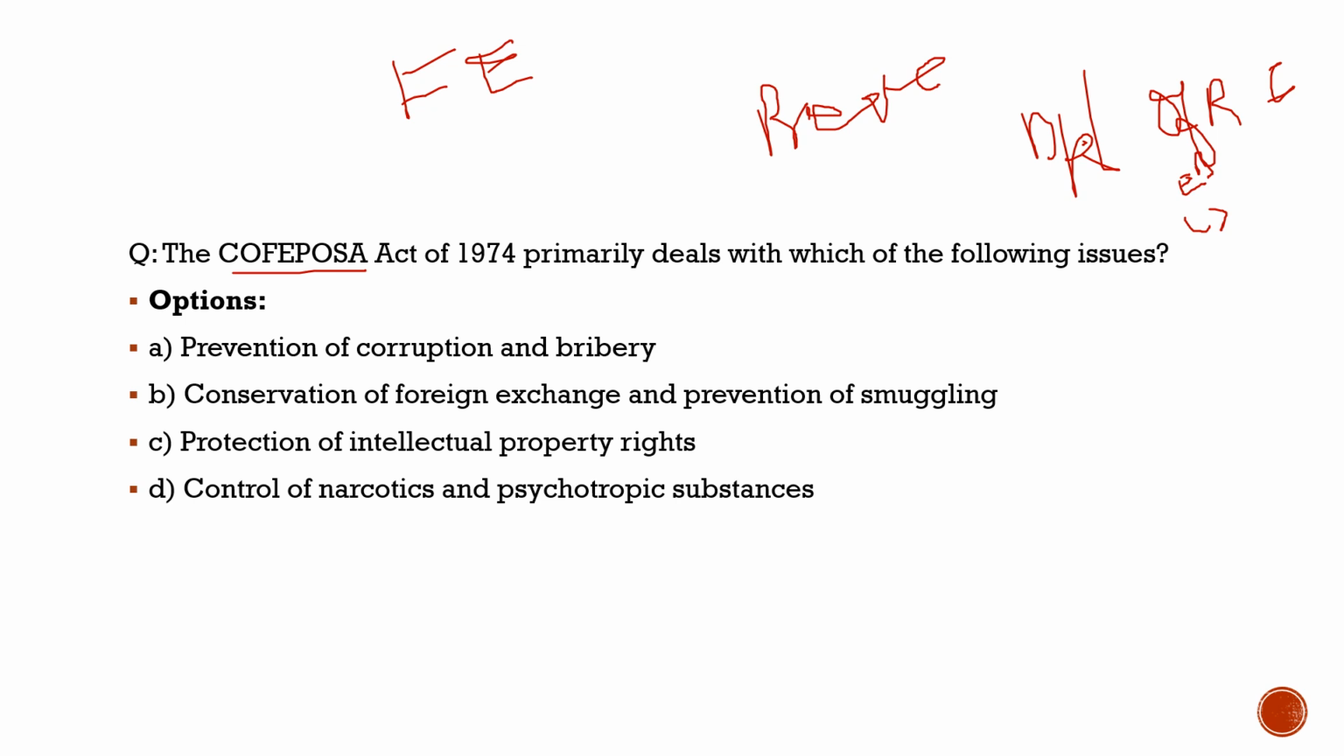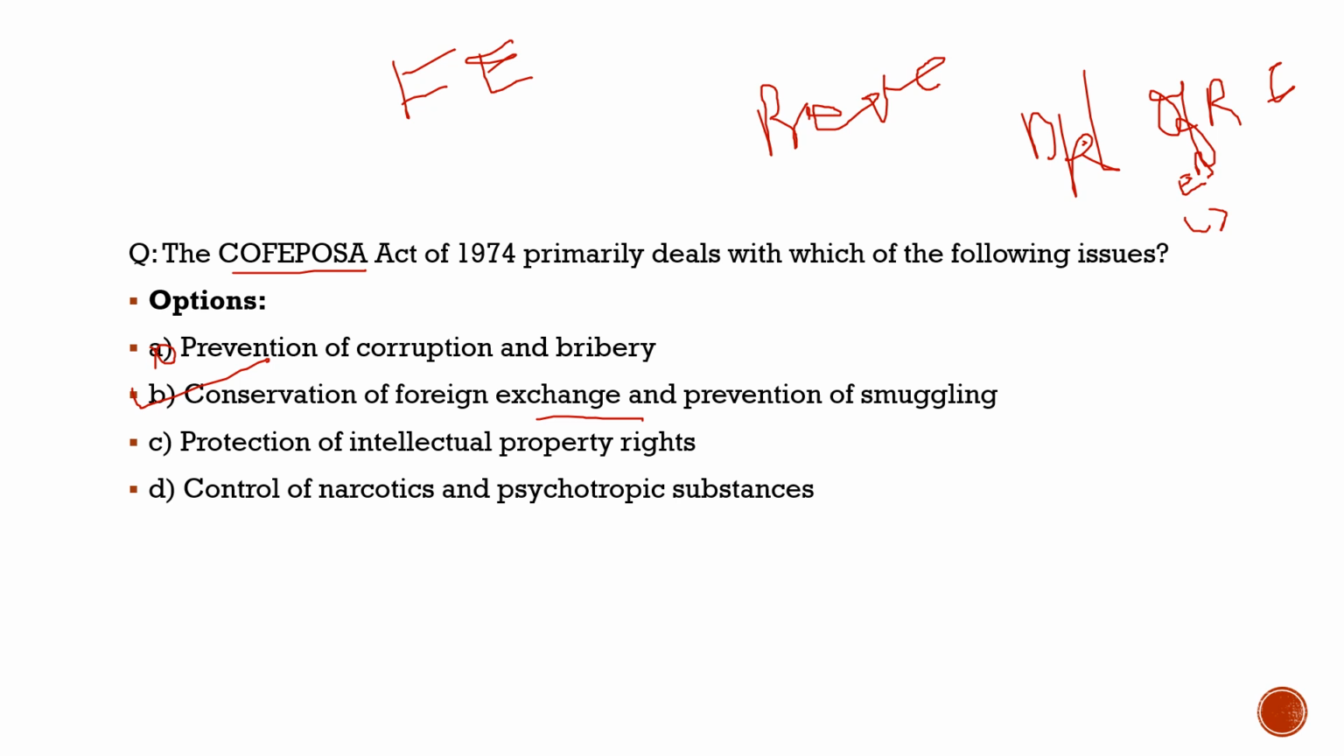So with respect to this, let us see what is the correct answer. First statement, prevention of corruption, totally incorrect. Conservation of foreign exchange and prevention of smuggling, this is the correct option. The question: the Conservation of Foreign Exchange and Prevention of Smuggling Activities Act of 1974 primarily deals with which of the following issues? It deals with the conservation of foreign exchange and prevention of smuggling. So the correct statement is option B.